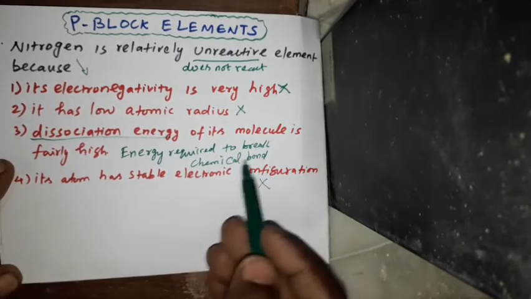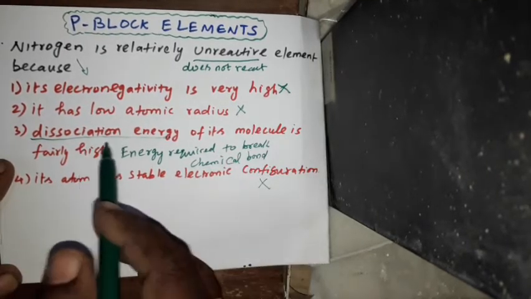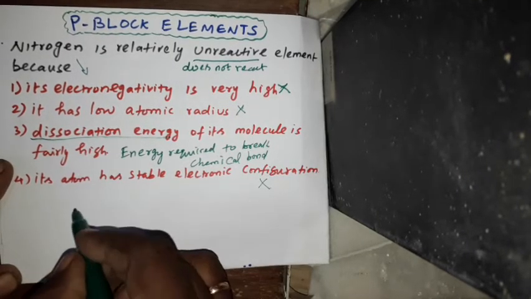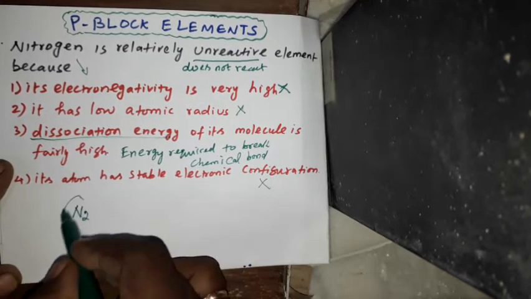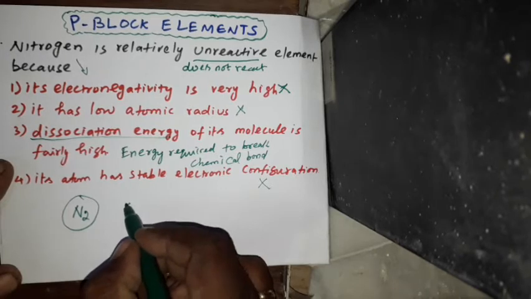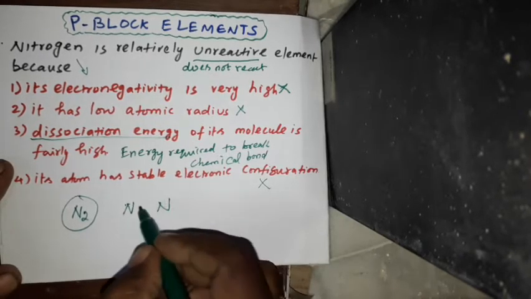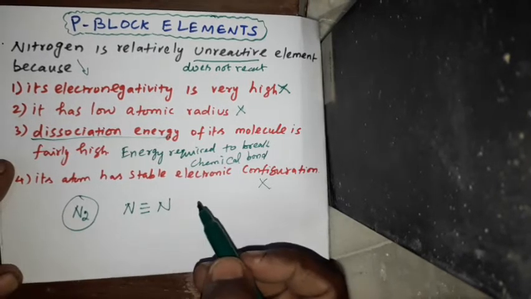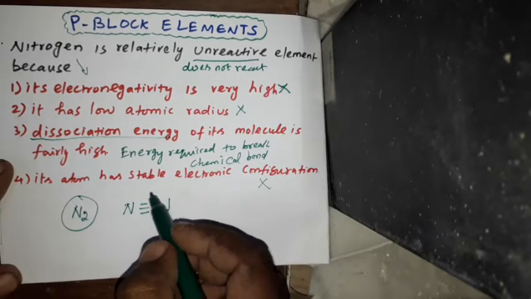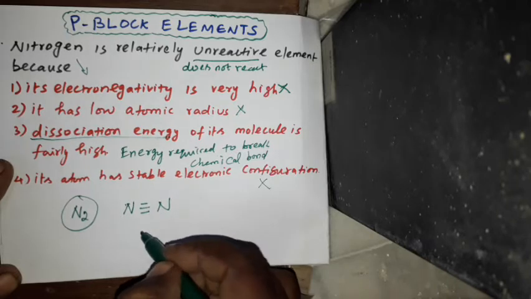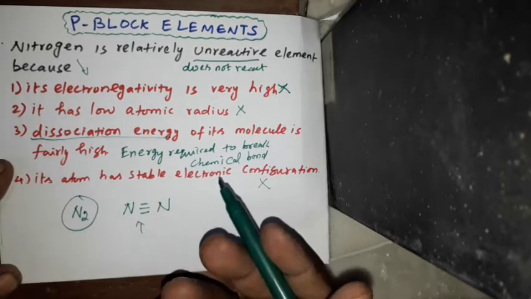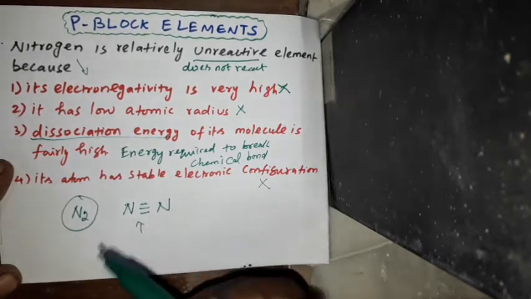So energy required to break the chemical bond is called dissociation energy. See, nitrogen, that formula is N2, it is a molecule. So between nitrogen and nitrogen there is a triple bond. So this triple bond is highly strong. So to break this bond, you have to apply a lot of energy. So the dissociation energy is very high.